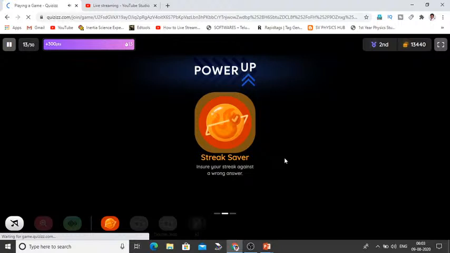Question. Refractive index of diamond is. Option 1, 1.42. Option 2, 2.41.